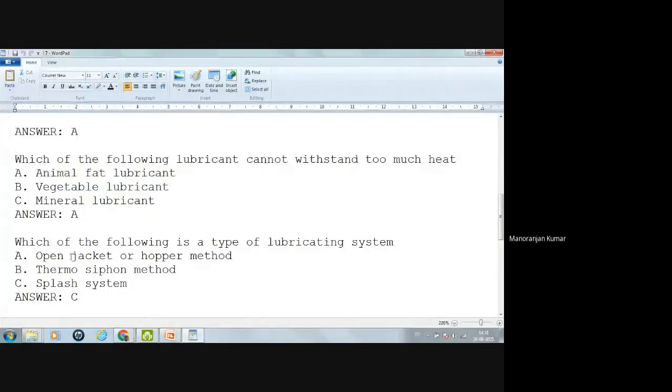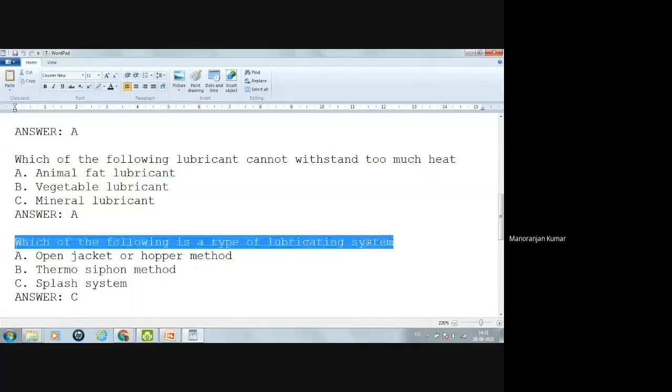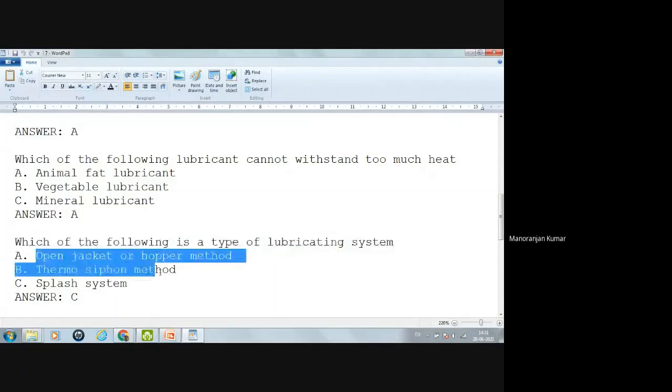Which of the following is a type of lubricating system? Yes, there are options there, and you have to choose which of the following is a type of lubricating system. So open jacket or hopper method? No. Thermosiphon method? No. These two are types of cooling system. Okay, we will study about this later on.